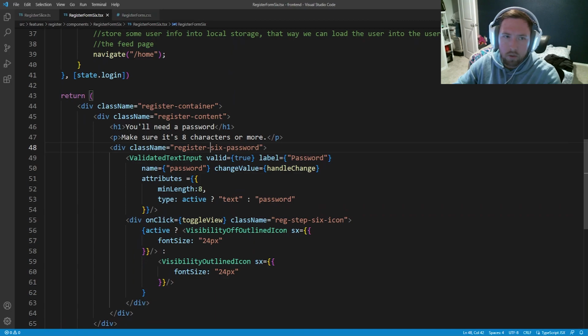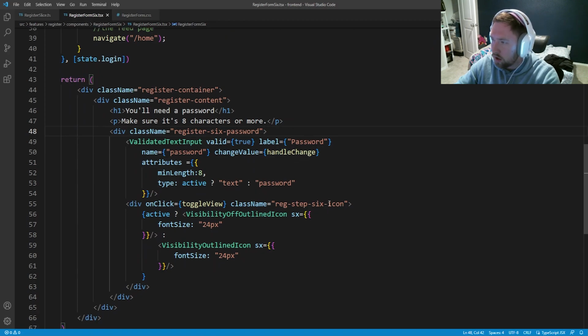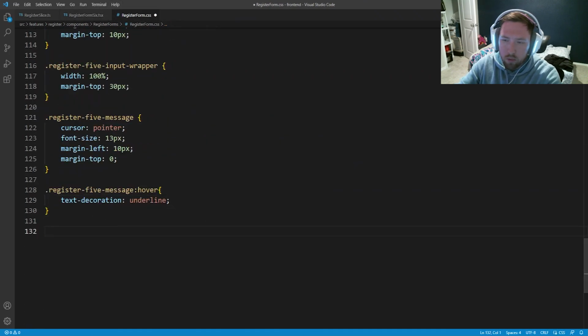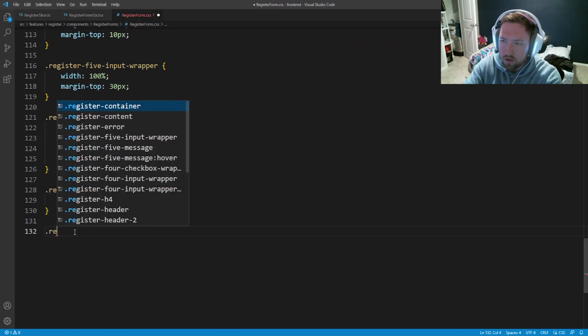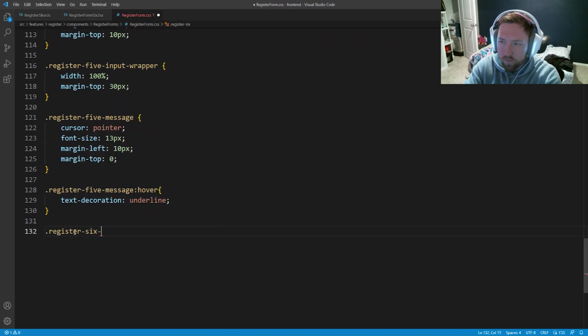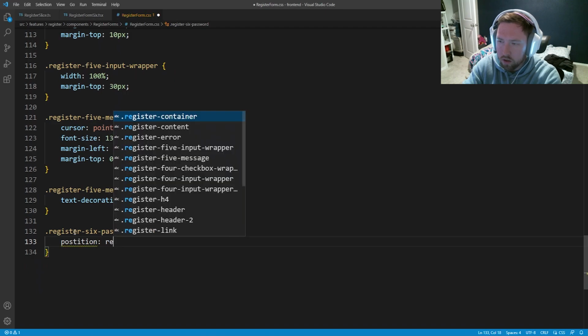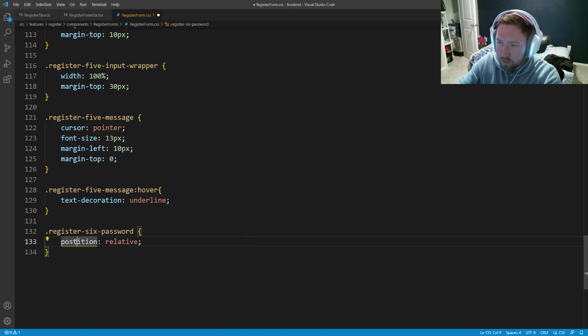And now we just need to add one more thing to our CSS. And actually it looks like we add one more div in here. Do the on click. And this is going to be called register-6-icon. And now we can go and save. And now in our register form CSS, we'll have a couple more register 6 specific. So register-6-password. And this is going to be position: relative. I spelled position wrong.